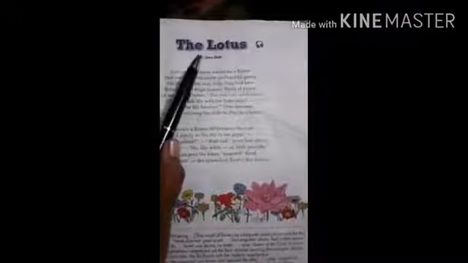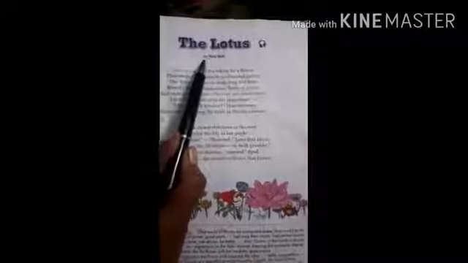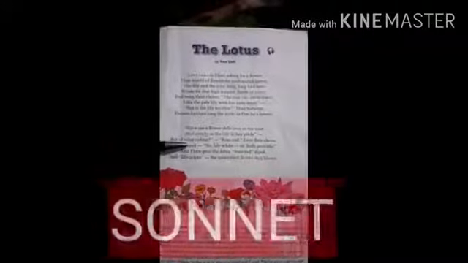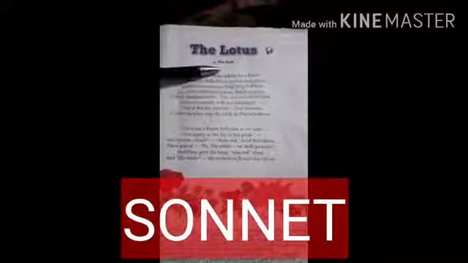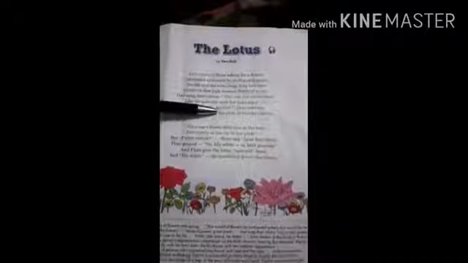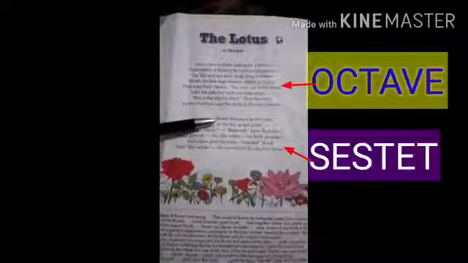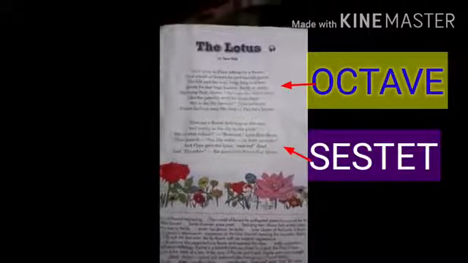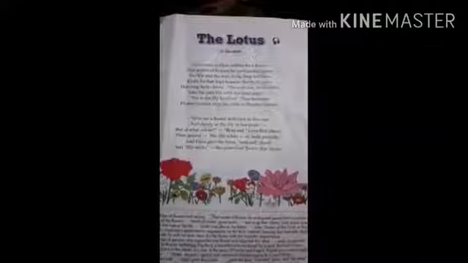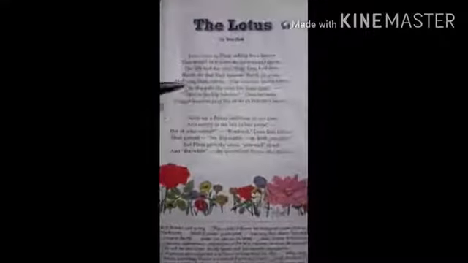Okay. This is the poem page. The Lotus by Toru Dutt. I have said it has 14 lines, isn't it? If it has 14 lines, that is called a sonnet. So here we have the first 8 lines called octave and the last 6 lines called sestet. So this poem is a sonnet. Okay. Let us read the poem.